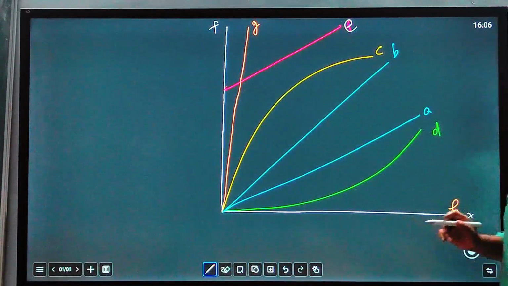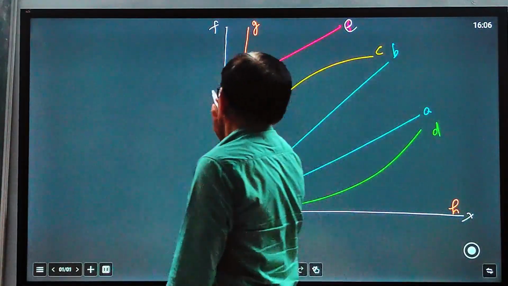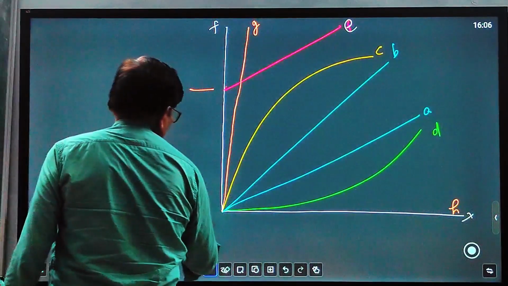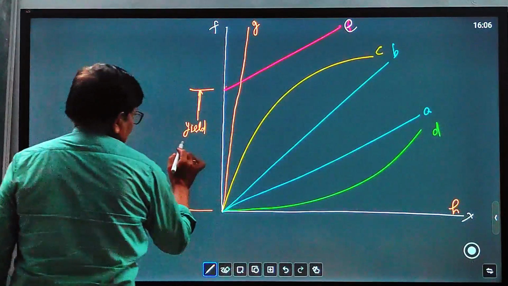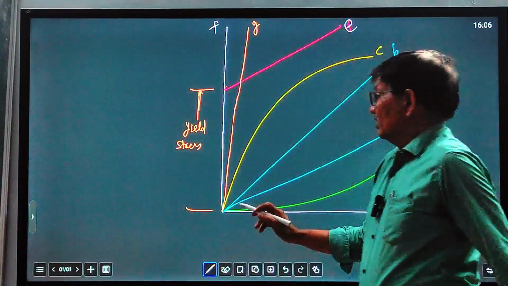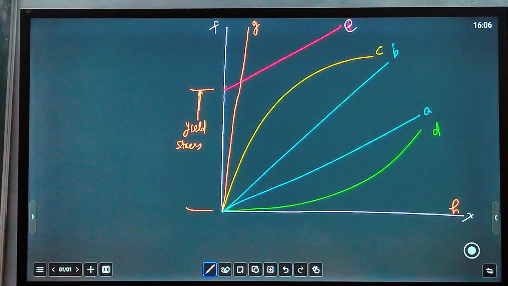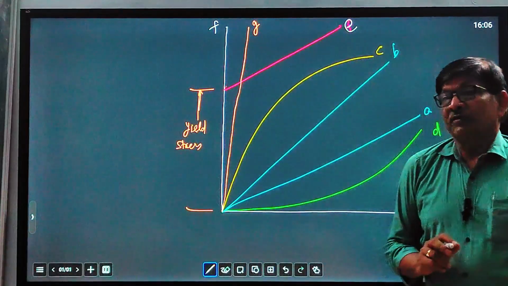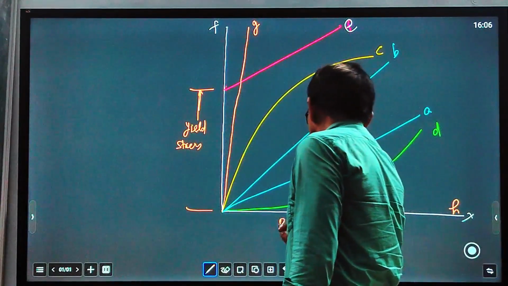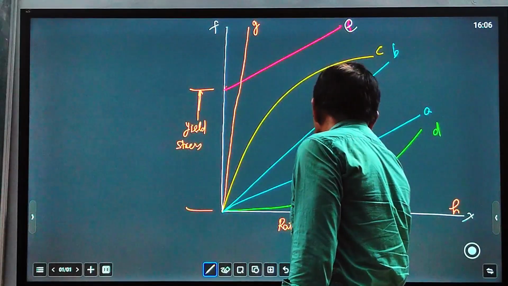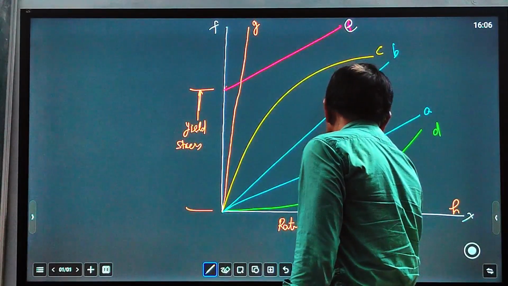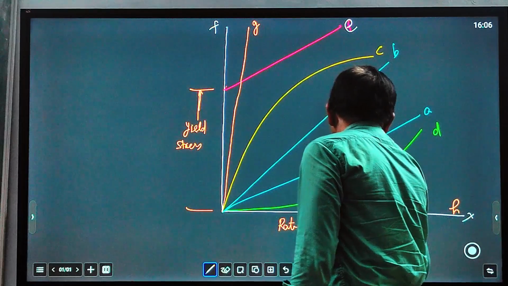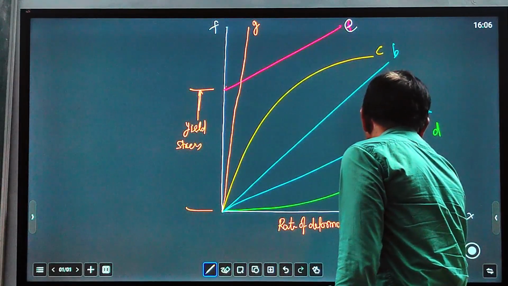These graphs define various fluids. Here this quantity will be the yield stress. Along the x-axis we define the rate of deformation that we discussed earlier, which was du over dy.